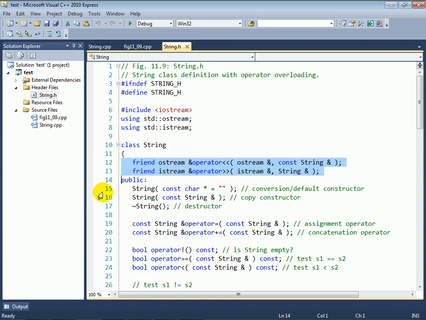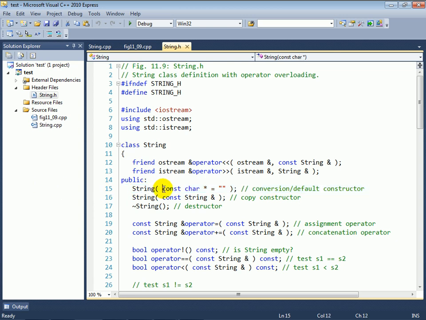We are, however, going to take a look at some of the other member functions that are built into class string. Starting with line 15, which is our first conversion constructor. It turns out that any constructor that takes one parameter by default is considered to be a conversion constructor that converts a value of that parameter type to an object of the class type that's being constructed.